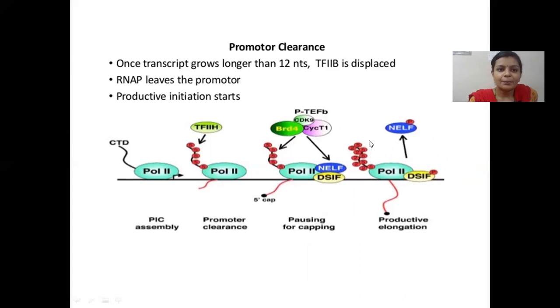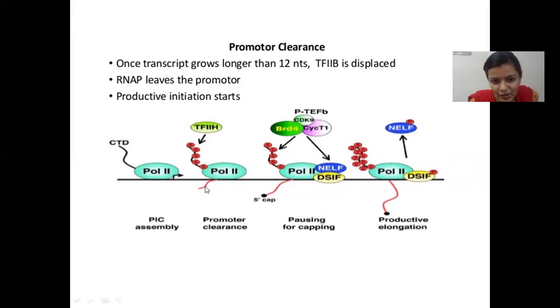After promoter clearance, it starts making a transcript which is only around 12 base pairs long, and after that, RNA polymerase undergoes a pause. The C-terminal domain is activated, and RNA polymerase begins to move away from the promoter region and starts making an mRNA molecule.